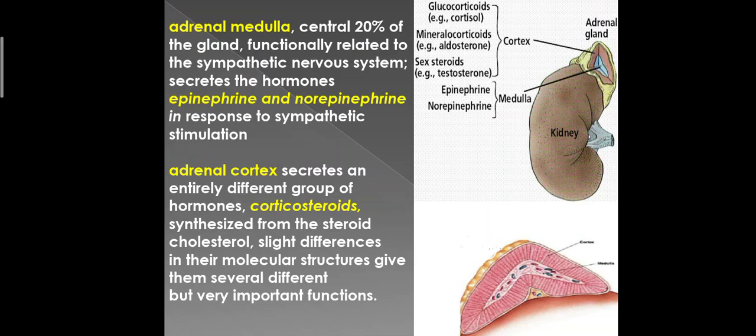The outer 80% of the adrenal gland is the adrenal cortex. Adrenal cortex secretes an entirely different group of hormones which are known as corticosteroids. These hormones are synthesized from steroid cholesterol. There are slight differences in the molecular structures of these hormones, which give them several different but very important functions.